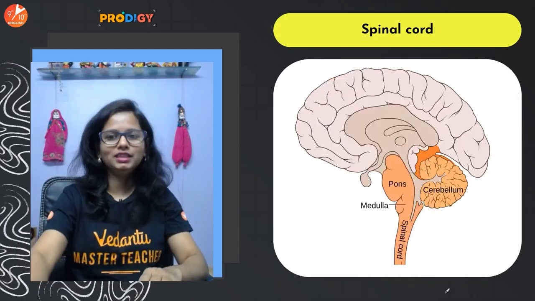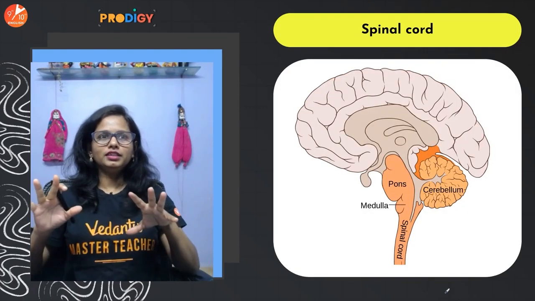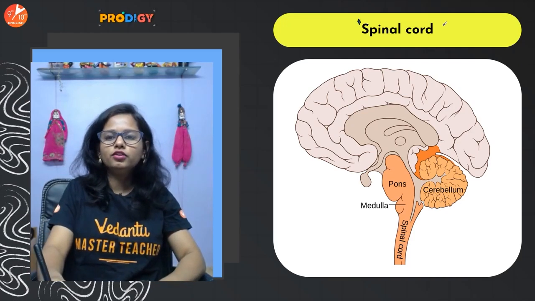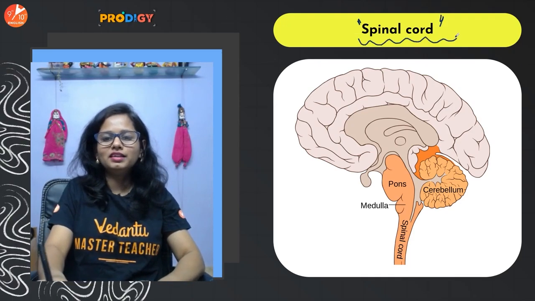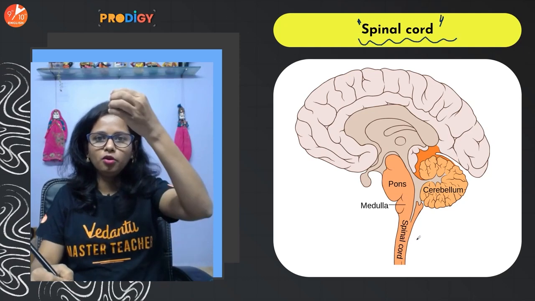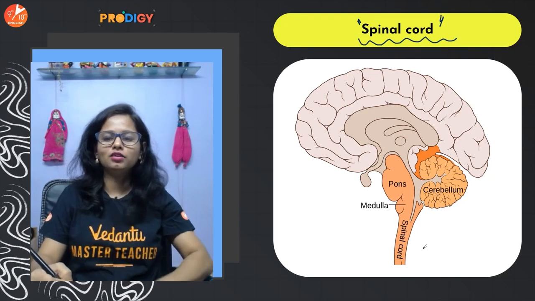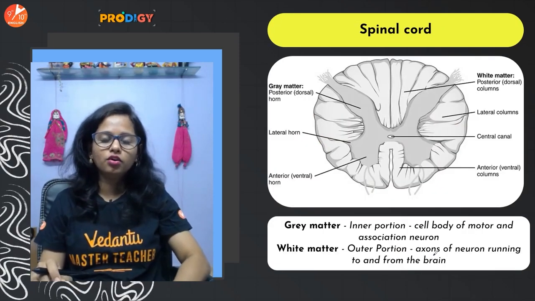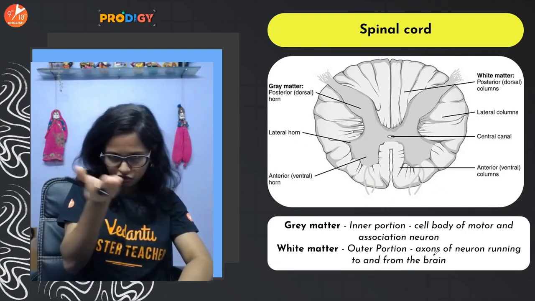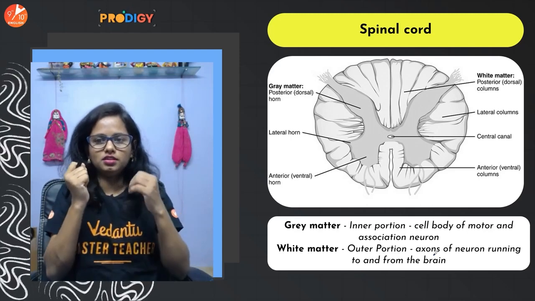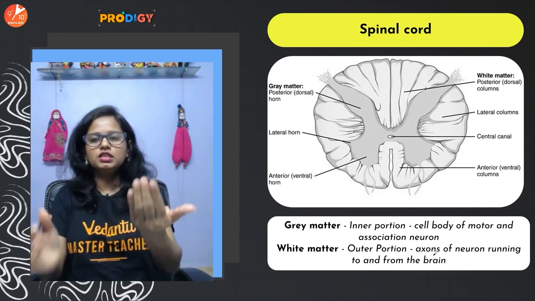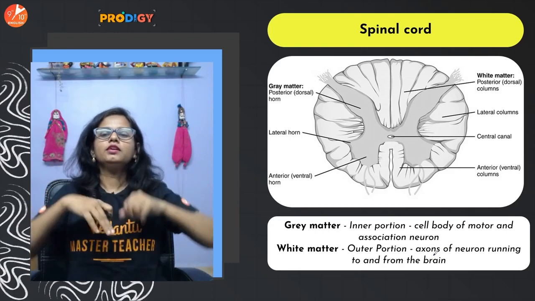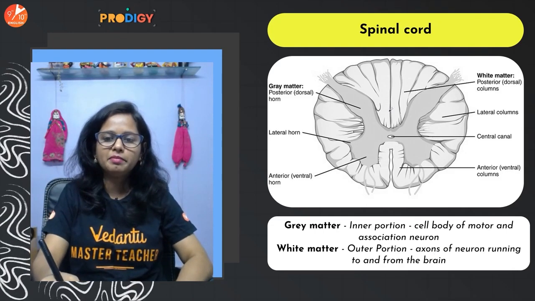Okay, then guys, now that we are done with the brain and its parts, let's move ahead with the secretary of the brain, that is the spinal cord. The medulla oblongata terminates into the spinal cord. So if we see a cross section of the spinal cord, this is the anterior view, that is when we see from the front region. On the inner side we get to see the gray matter.